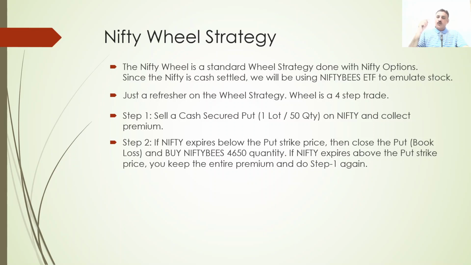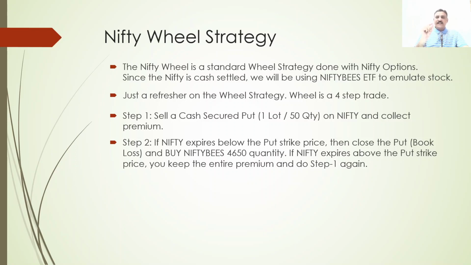Close your put, book the loss, and then buy the Nifty Bees 4650 quantity. That 4650 quantity is equivalent to 1 F&O lot. That is why I asked you to remember the 4650 quantity.